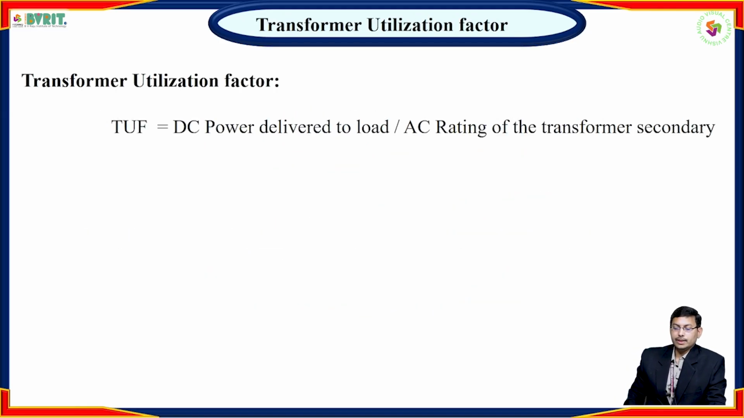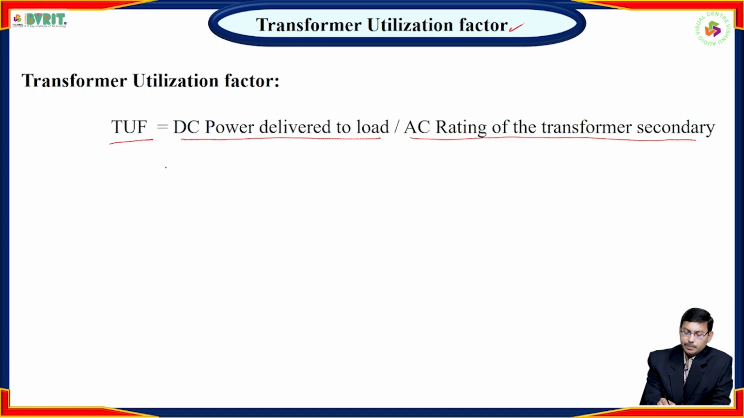Next we are going for the next parameter for analysis of the half-wave rectifier. This is your final one, that is transformer utilization factor. First of all, what is transformer utilization factor? It is denoted by the letters TUF. It is nothing but DC power delivered to load divided by AC rating of the transformer secondary. That is PDC divided by PAC rated, because it is the AC rating of the transformer secondary.